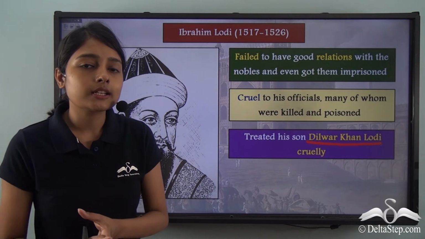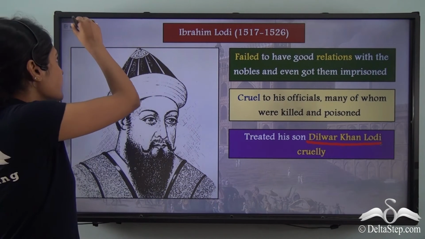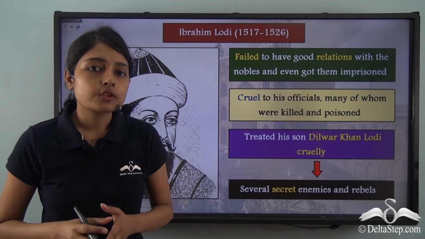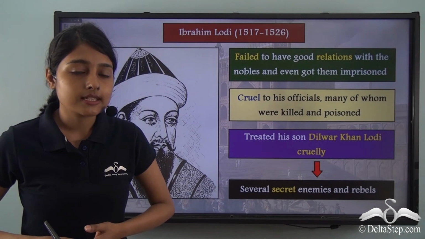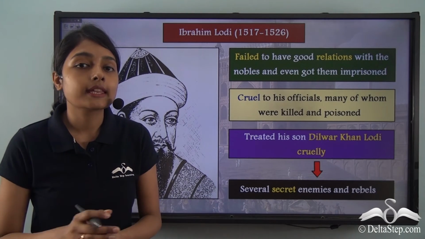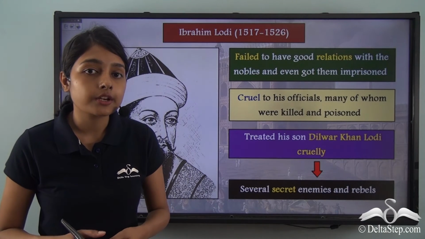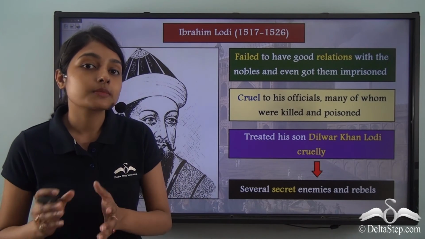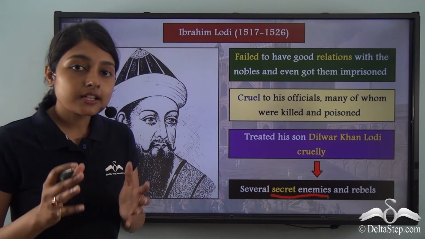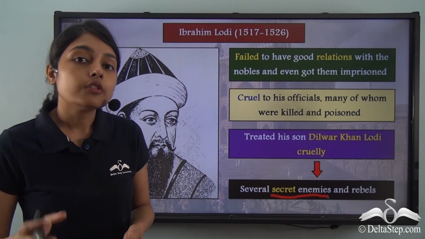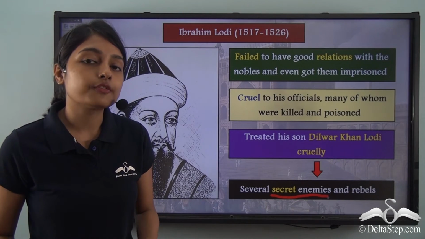Now what did this cruelty, this ruthlessness on the part of Ibrahim Lodi lead to? Because of this cruelty, his nobles, his subjects were against him. The people who were living in his dynasty did not like his rule, did not like him as their sultan. Simultaneously, the nobles, the officials who were working under him were rebelling against him from time to time. It is for this reason that he had many secret enemies. These secret enemies and rebels wanted to revolt against him. They wanted to overthrow him from the position of the Sultan of the Lodi dynasty.